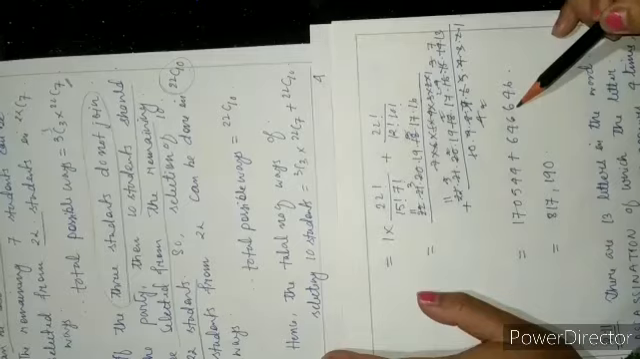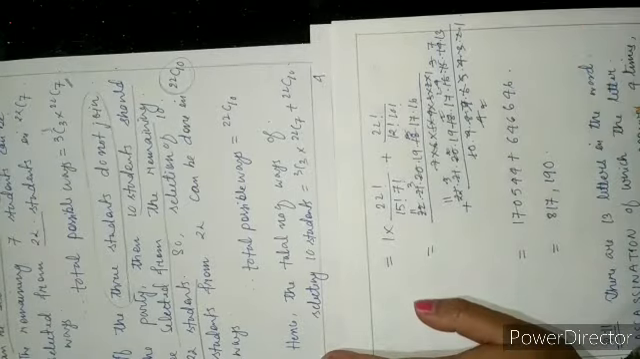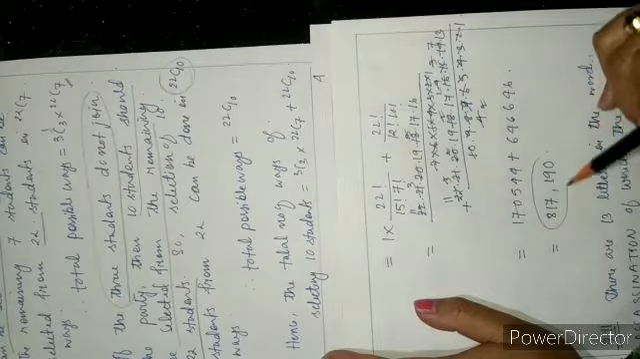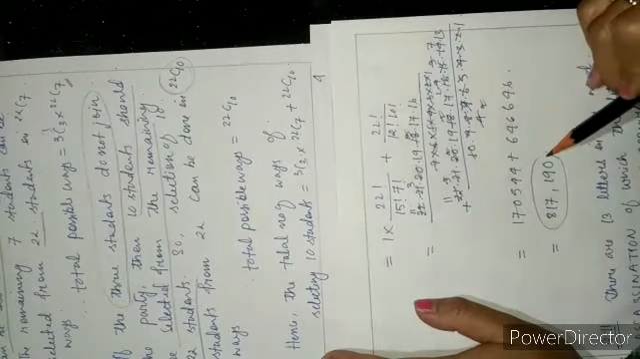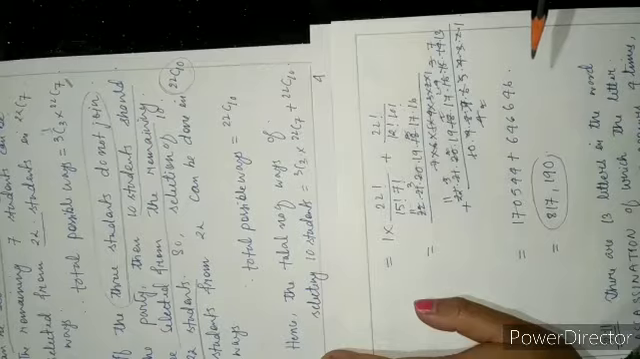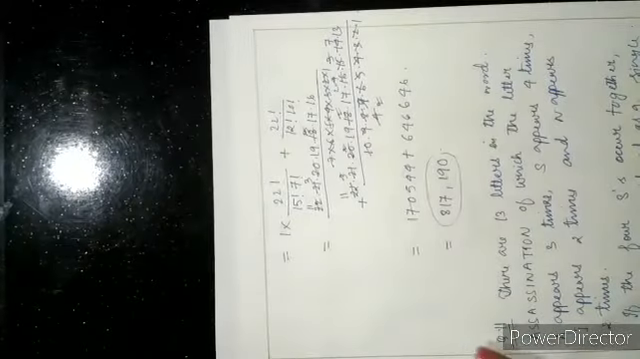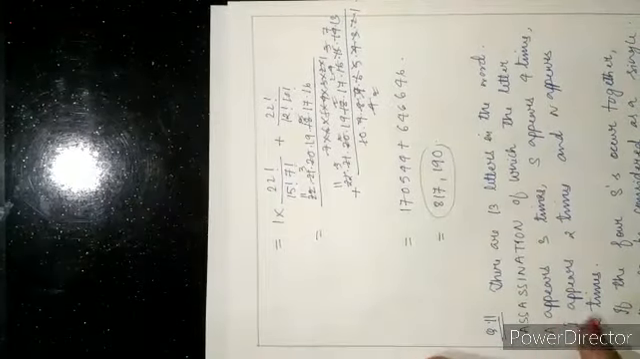And the sum of these two numbers is 817190. 817190 ways the student can be selected from 25 students, where one student joins the excursion party and another student does not join the excursion party. Her last question is question number 11.